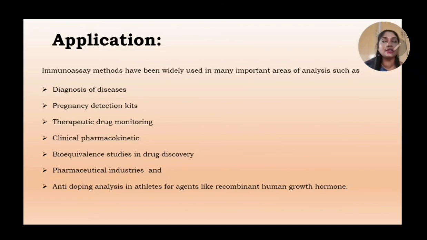We would have seen many instances of athletes who take drugs or some compounds which can boost their growth. In those cases also it can be detected. This is known as anti-doping analysis. If they have used any recombinant human growth hormone to boost their performance, that can also be detected. So these are some of the applications.